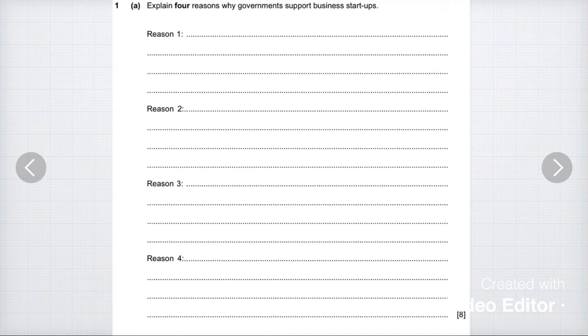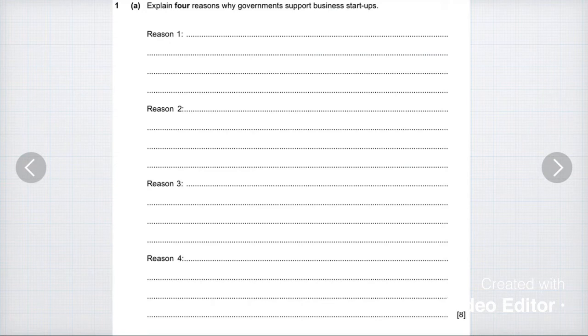So here it is explained: four reasons why government support business startups. So they have given you space to write reason 1, reason 2, reason 3, and reason 4. Sometimes they will give you the method or the factor. So the points could be like to increase the competitiveness, to increase employment. Sometimes they will already give you those points, and you will just have to explain them.